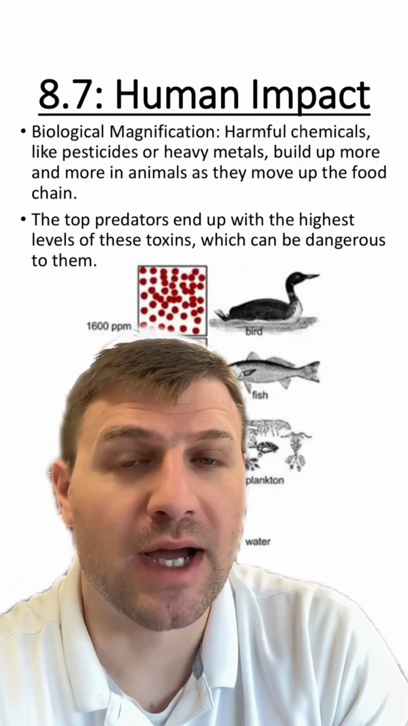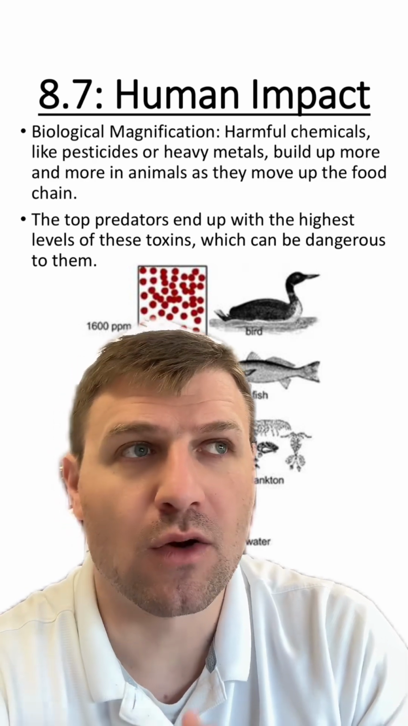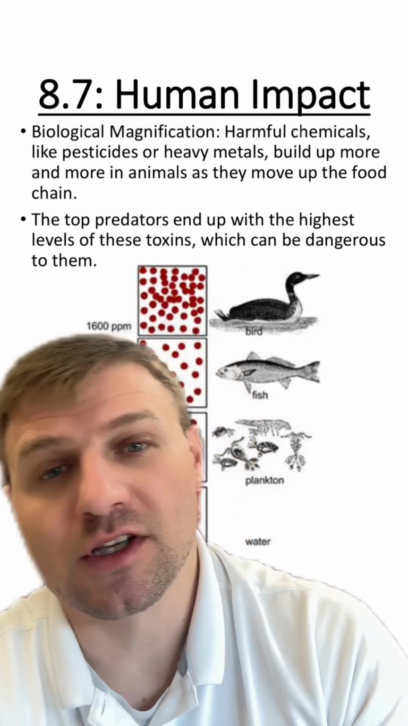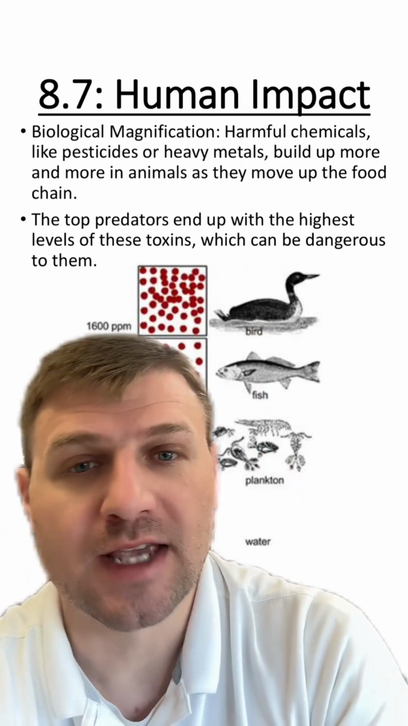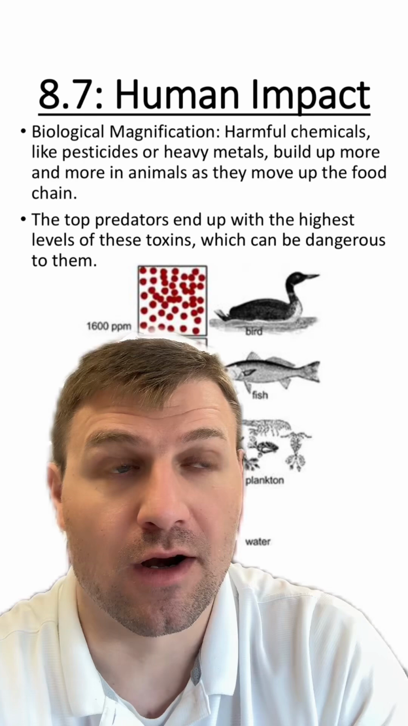Next, we have something called biological magnification. This is where harmful chemicals and pesticides are going to make their way up through the food chain and eventually lead to the top level organisms having really high amounts of toxins in their bodies.